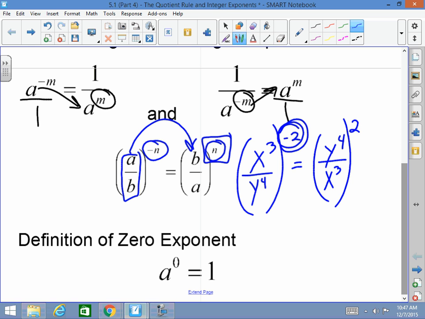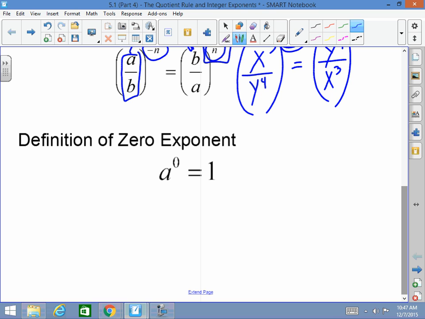And last but not least, anything to the 0 power is 1. When you have an exponent of 0, the value will equal 1. So 5 to the 0 power is 1. X to the 0 power is 1. Anything to the 0 power is 1. However, there is a little trick there. If I have negative 2 to the 0 power, what will that equal? Negative 1, guys. The 0, thank you, the 0 is only affecting the 2, not the negative. What if I had it like this, negative 2 in parentheses to the 0 power, what would that equal? That would equal 1. Those are the 3 rules that we have to learn today, guys.